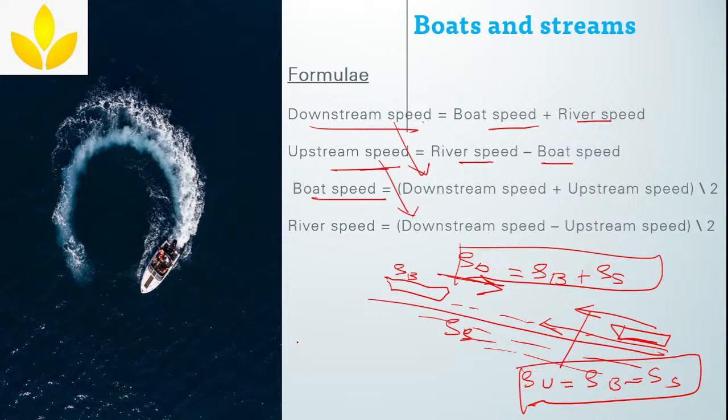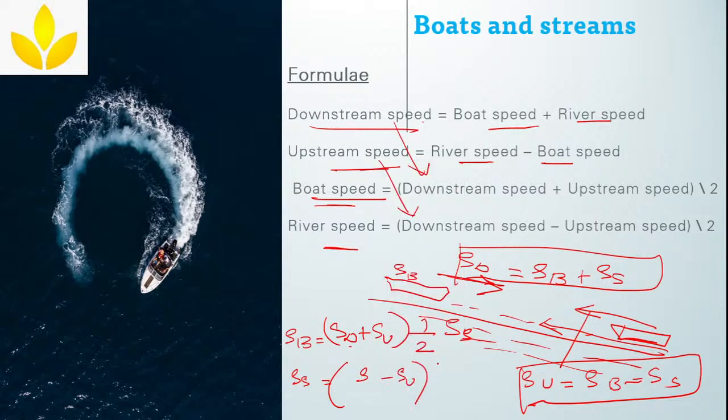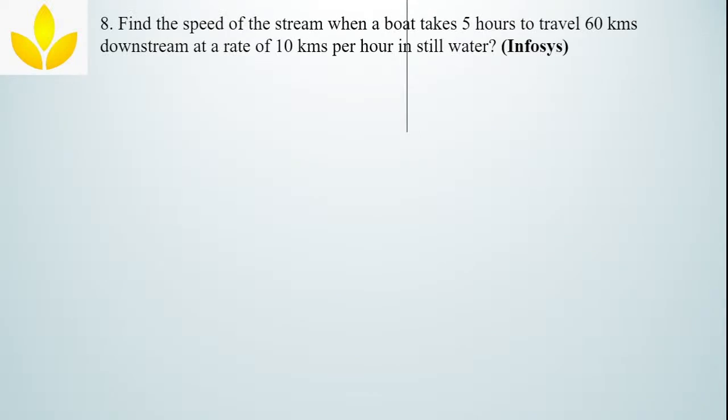Speed of the boat, I will write it here. Speed of the boat is equal to downstream speed, SD means downstream speed, plus SU upstream speed, into 1 by 2. You can derive it. Okay, we don't have time now, so we are not deriving. We can derive these two from these two formulas. So speed of the stream is equal to speed of the downstream minus speed of upstream into 1 by 2. Clear? So remember these 4 formulas are easy ones and you can solve the problems. You don't even have to remember. If you understood, it is enough. Okay. Next problem.